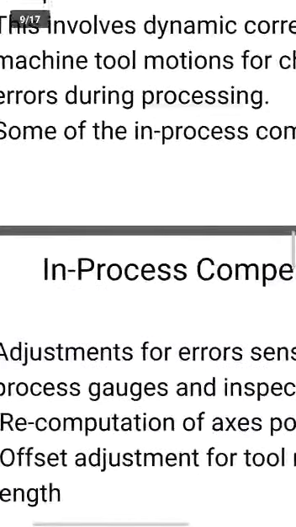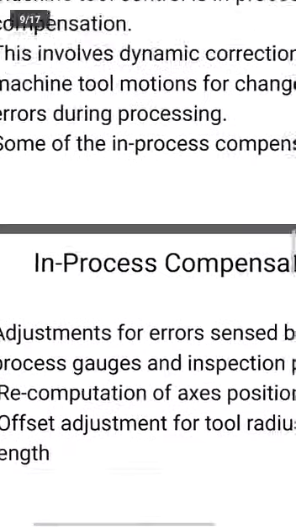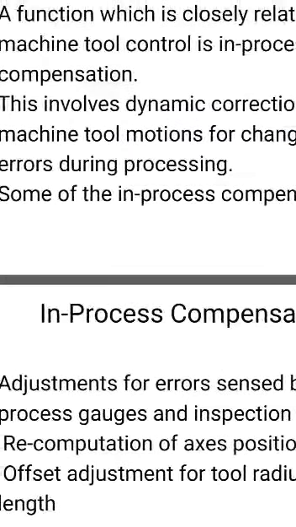So all this compensation means if some problems occur, changing of those problems. So it involves real-time dynamic correction of errors. While running the machine, if errors come in the tool motion during processing, some features will correct it.